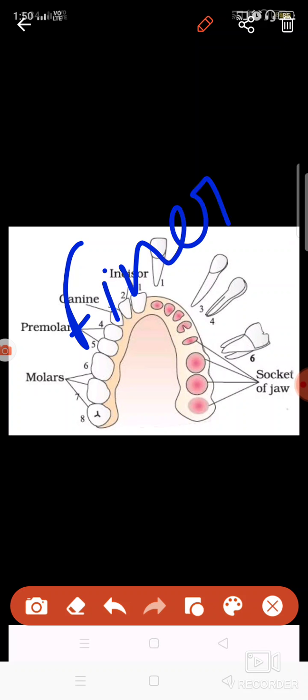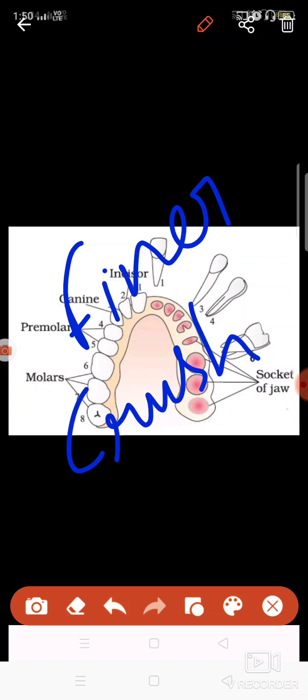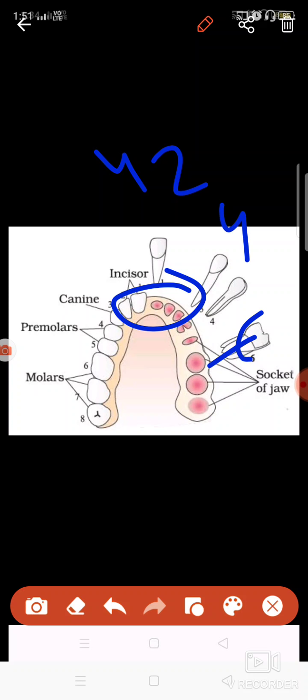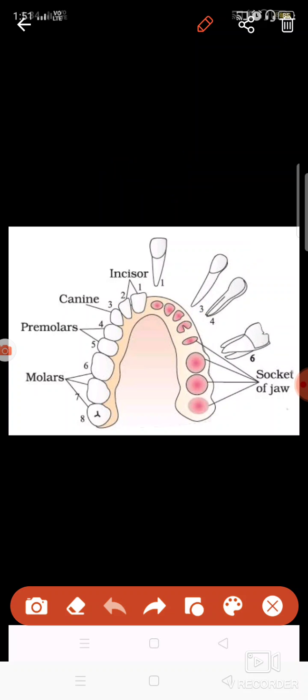These make the food finer and finer, and also help in crushing the food. So basically four in front, then two, then again four, and then six. So these many teeth are present in your mouth.